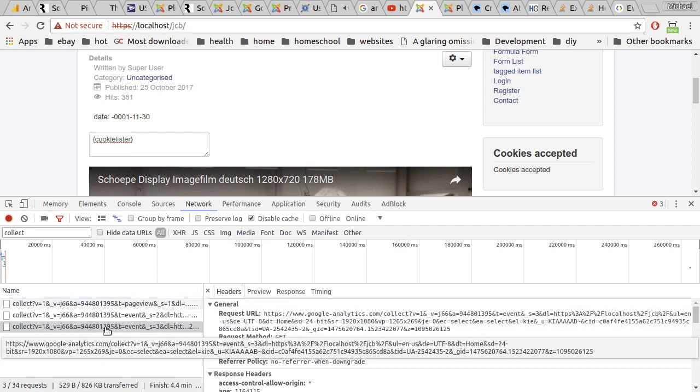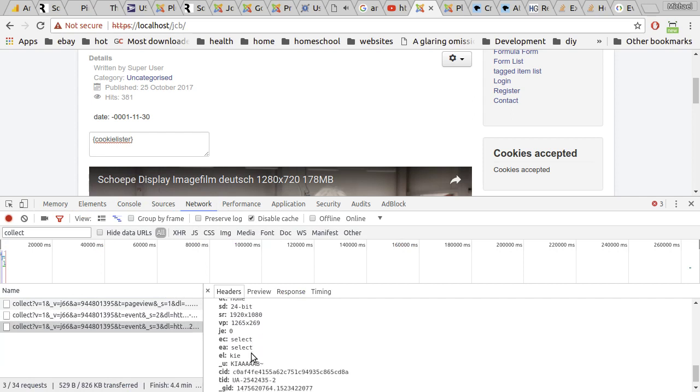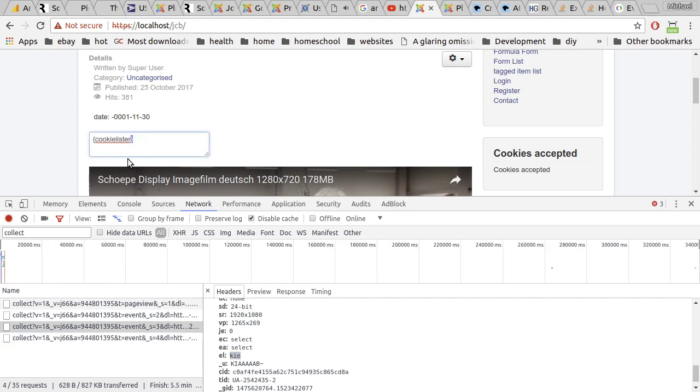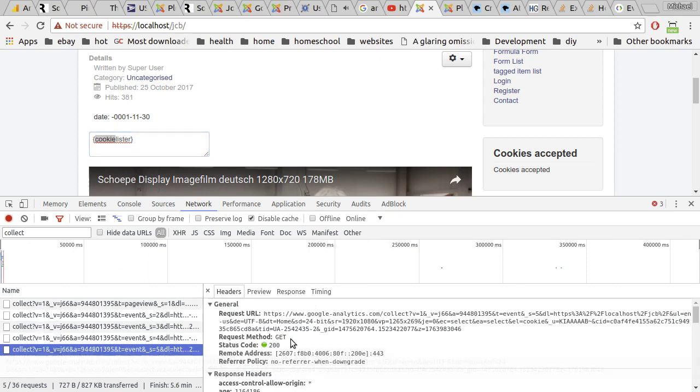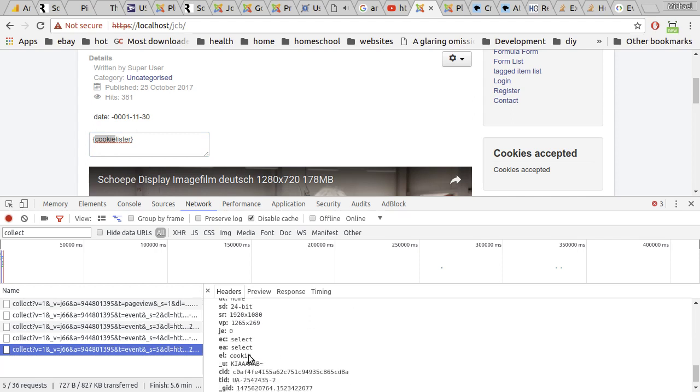But the event, there is the event type, the event name, and this is the data that was selected. So if I only highlight, let's do that. Let's only highlight cookie. Pop. Let's look at this last one, and the data highlighted is cookie right there. So you can do some cool stuff with that.